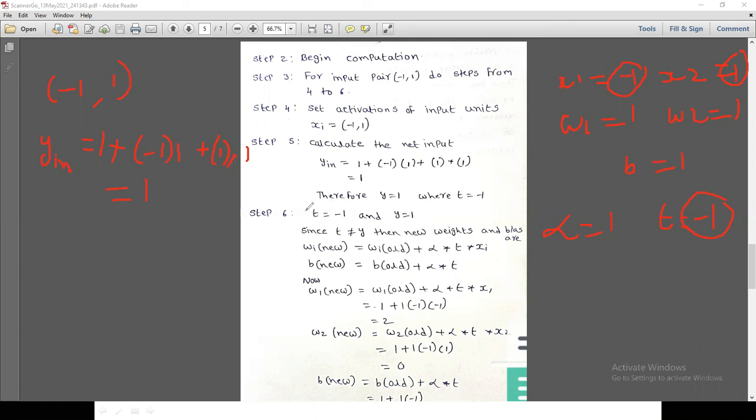Now what is the y value? If you apply the activation 1, 0, -1, this is greater than 0, so the y value equals 1. Actually we get 1, but the target is -1, so we are going to update the weights. How can we update the weights? New weight equals old weight plus learning rate into t into x of i. Similarly for the bias.